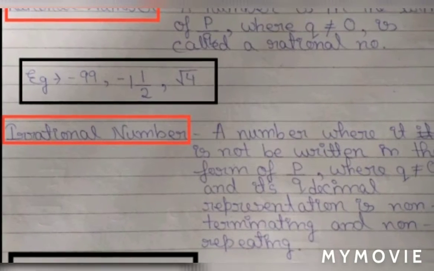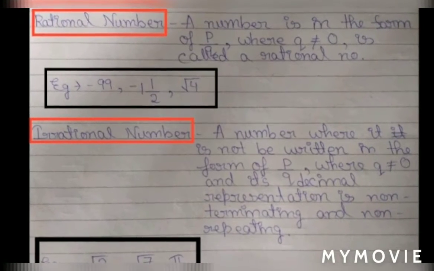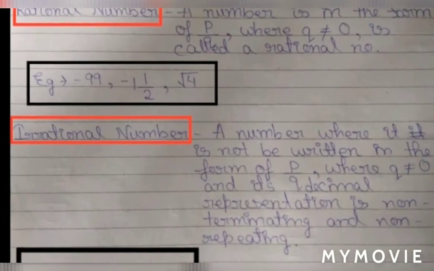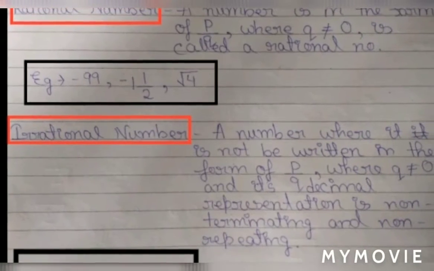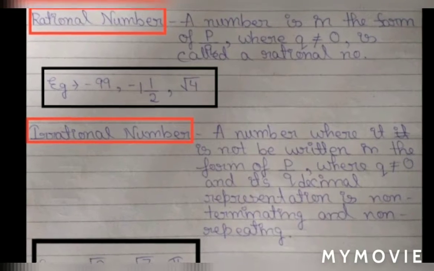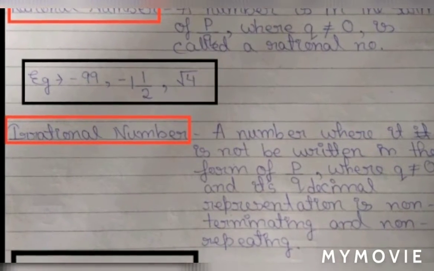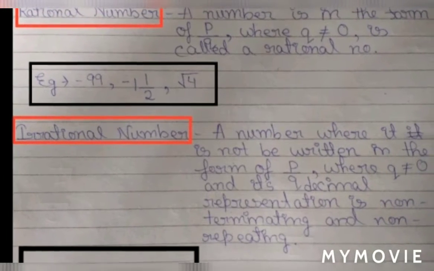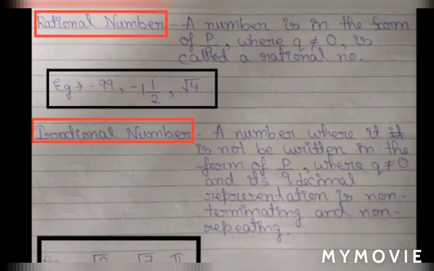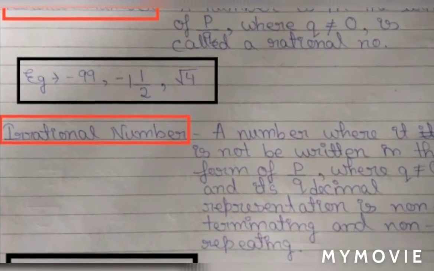Now we will learn about rational numbers. So what are rational numbers? A number in the form of p by q, where q is not equal to 0, is called a rational number. For example, 1 by 2. Here 1 is the numerator and 2 is the denominator, and 2 is not equal to 0, which means q is not equal to 0. So here q is 2, and it is called a rational number.